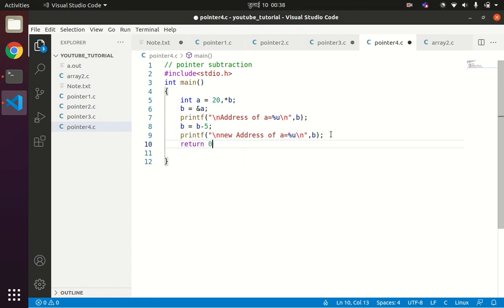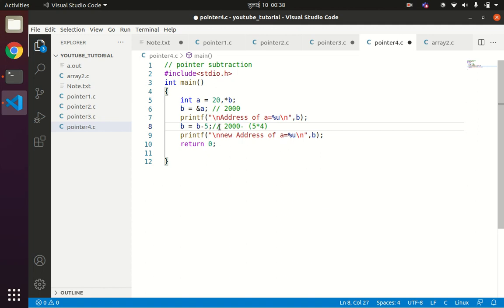So how it will work is, let us say the initial address of a is 2000. If you are decrementing the address by 5, we are decrementing 2000 minus 5 into 4 bytes, where 4 is the size of an integer.